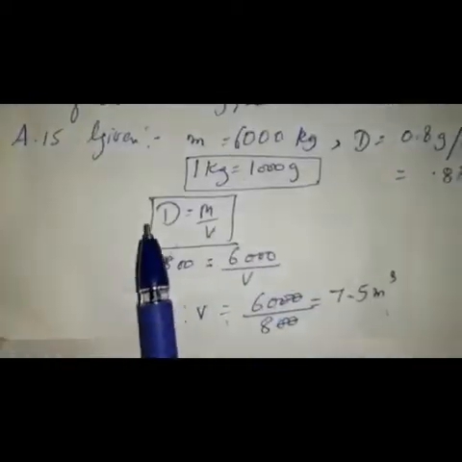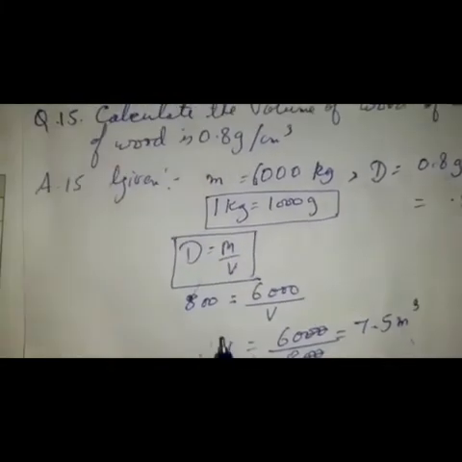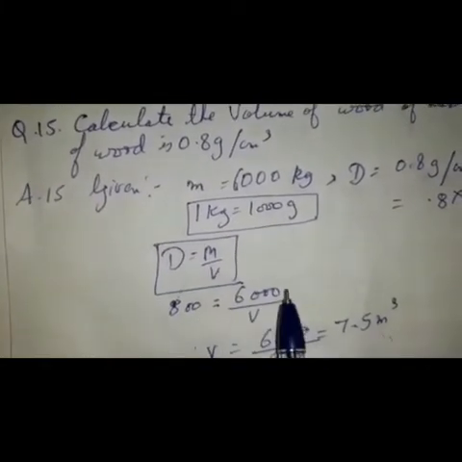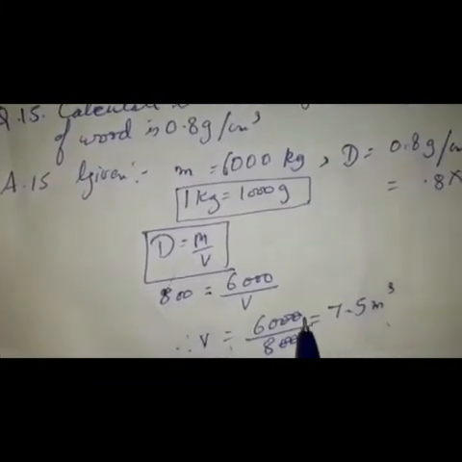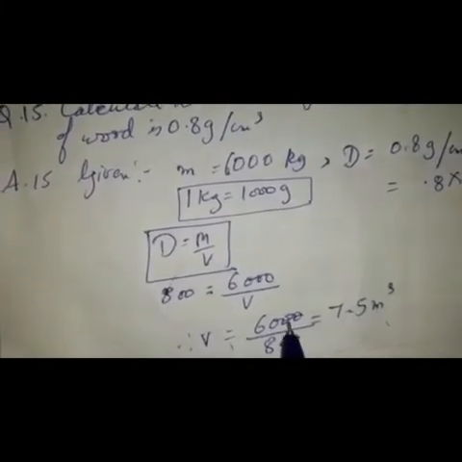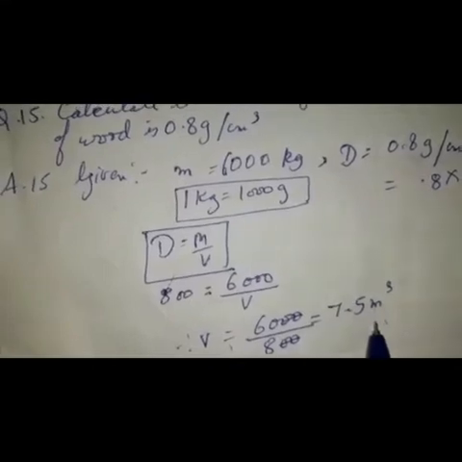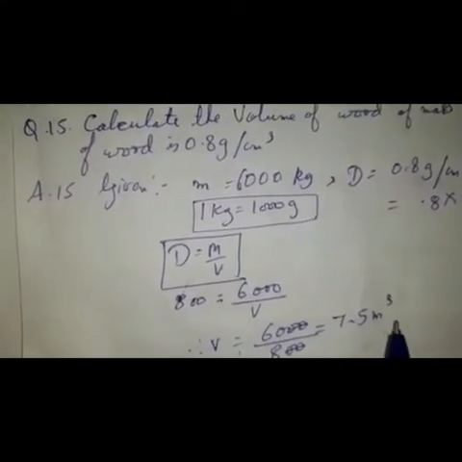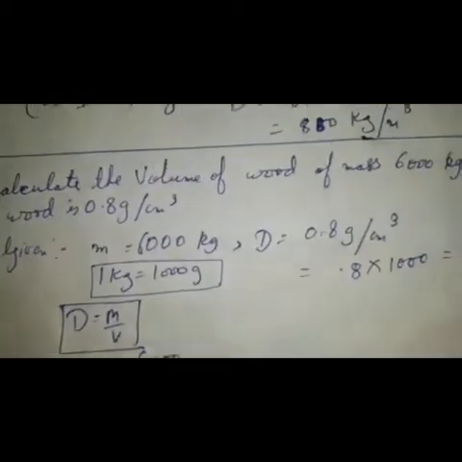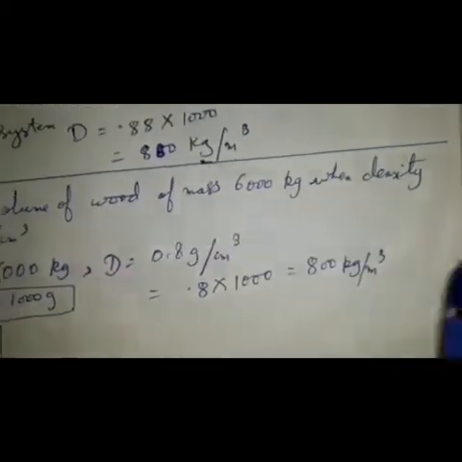Now same formula, density is equal to mass upon volume. Put the value, density 800, mass 6000. You have to find V. So volume is equal to 6000 upon 800. 20 cancel. When you do the calculation, it will come 7.5. Now the unit of volume is meter cube. Why? Because here you have changed it into meter cube.